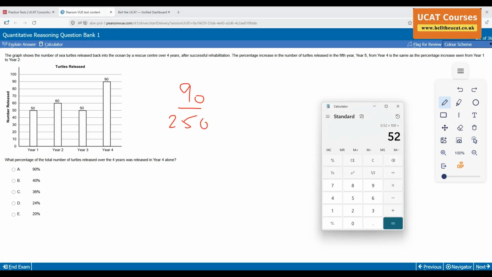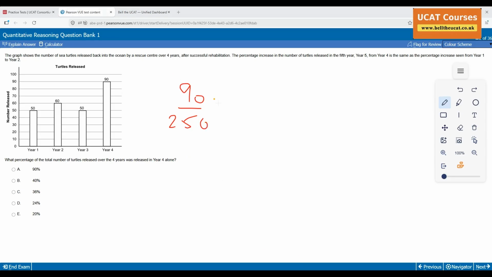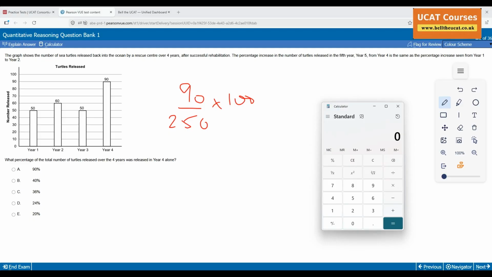Watch how I'm going to do it. I'm not going to do it the way a GCSE person would have done it. Remember, each and every keystroke is essential. If you follow the GCSE ways, remember, UCAT is time sensitive. Each and every keystroke, each and every shortcut matters.